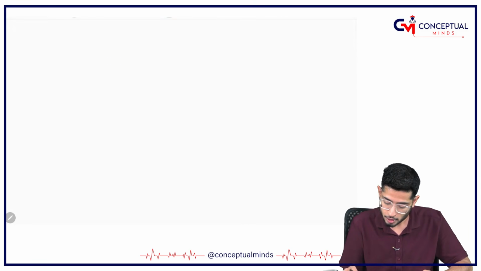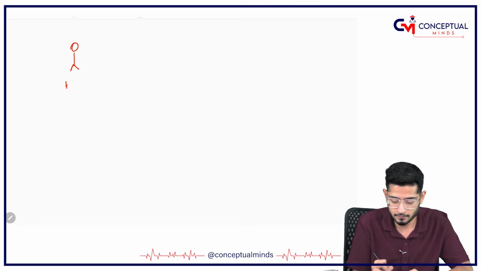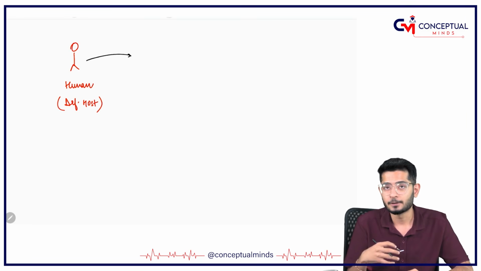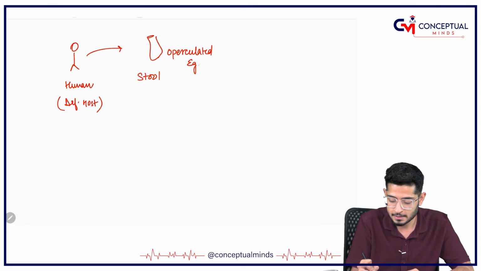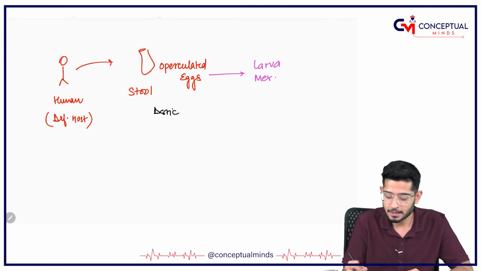Metacercariae, okay. So if I draw a picture for you, let me just recall everything. So this is the definitive host, that is the human, that is going to be the definitive host, okay. And in humans, please understand, I'll make everything of human in red color. The stool will have this operculated egg, which I told you is going to be the diagnostic form. After that, these eggs are going to get converted into larva. Which larva? It leads to formation of Miracidium larva.